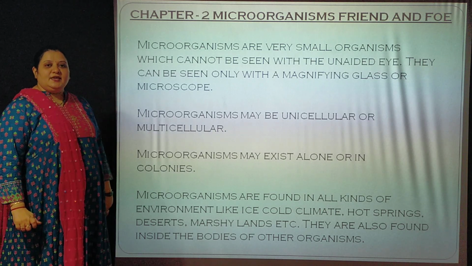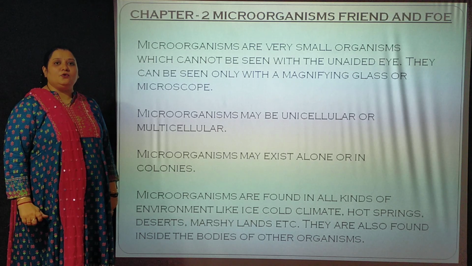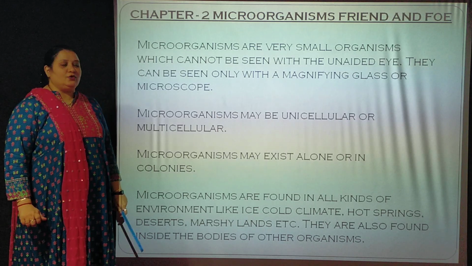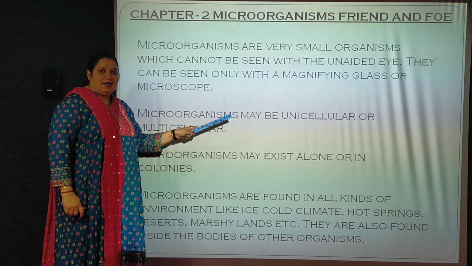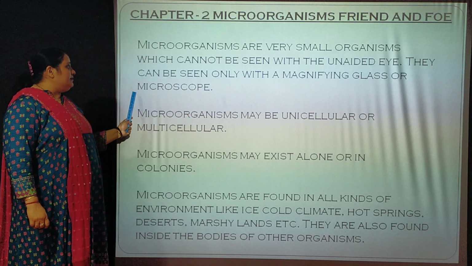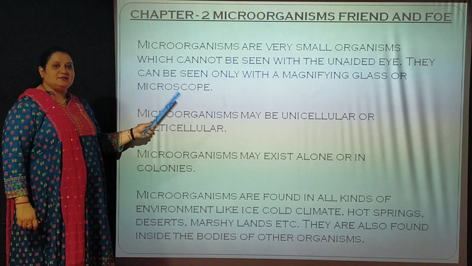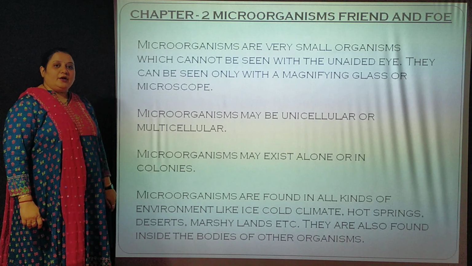That is why they are called microorganisms. They can be seen only with a magnifying glass or microscope.